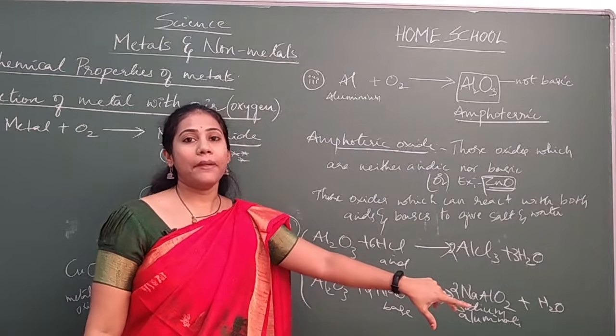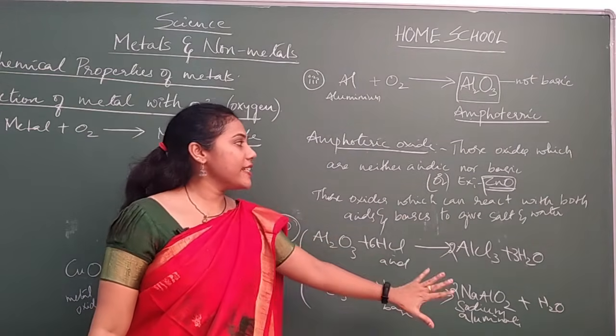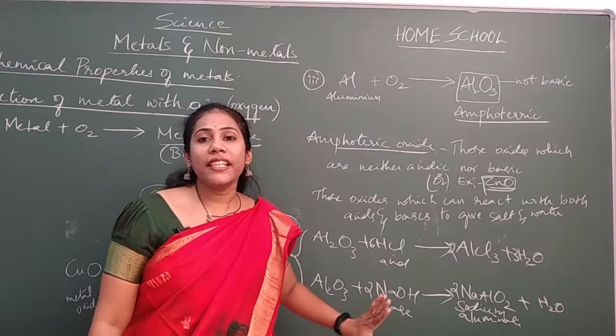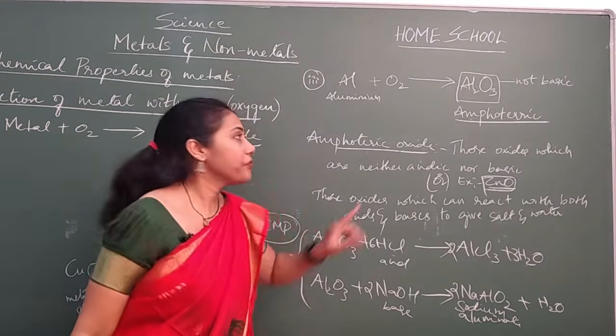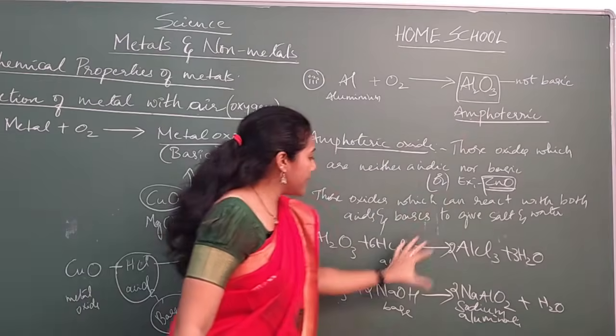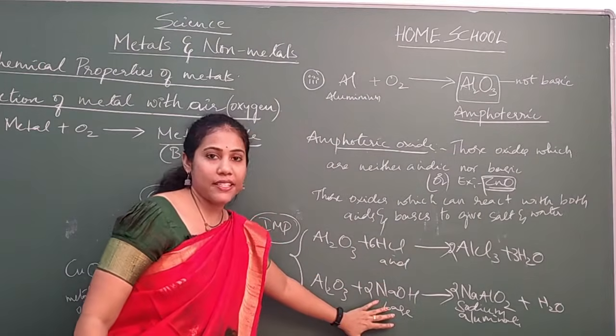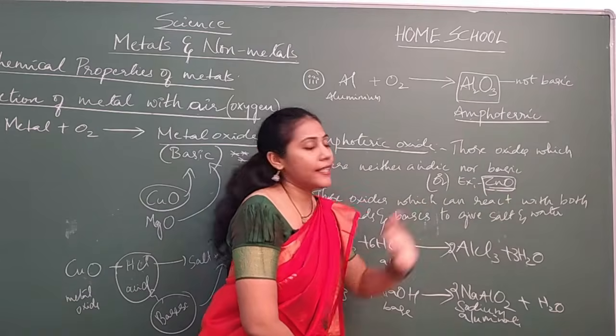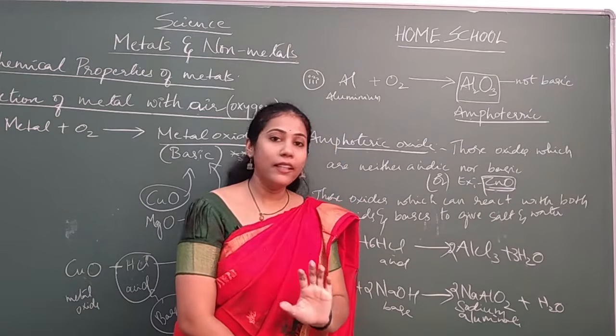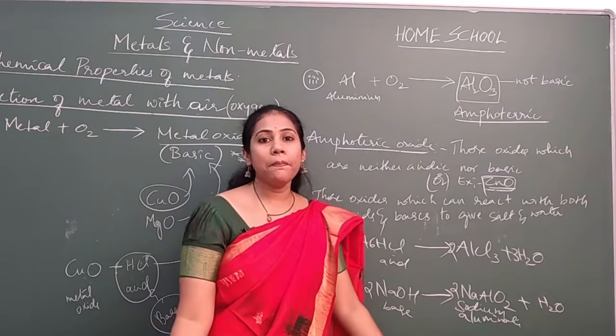At least try to remember 2 examples, ZnO and Al2O3. This is compulsory because they might ask these reactions in the exam. Clear everybody?